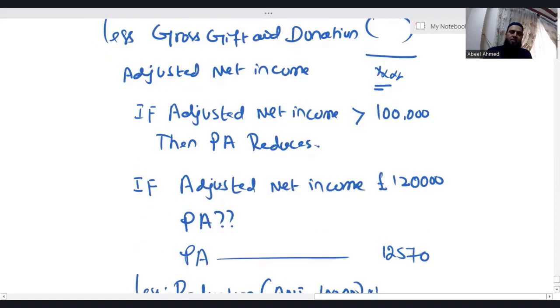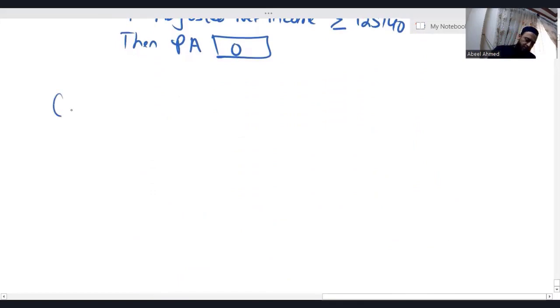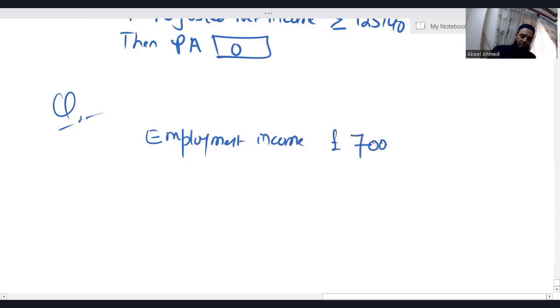Okay, if adjusted net income is more than 1 lakh, then personal allowance reduces. This is the formula. Now let's see one question. Employment income is 70,000. Saving income is 20,000.